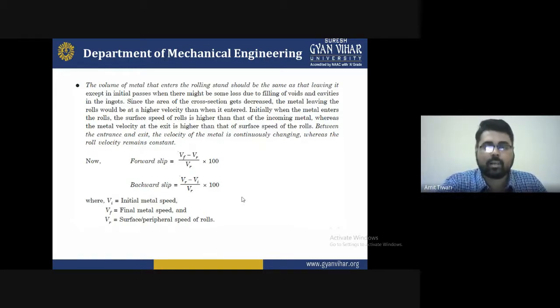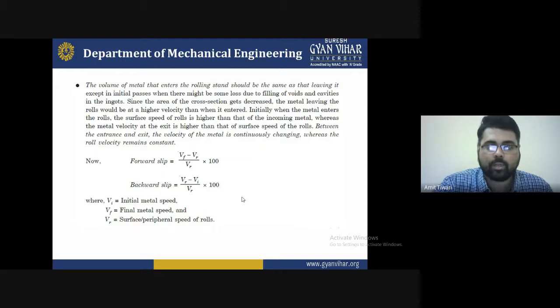Secondly, initially when the metal enters the roller, the surface speed of the roller is higher than that of the incoming metal, whereas the metal velocity at the exit is higher than that of the surface speed of the roller.